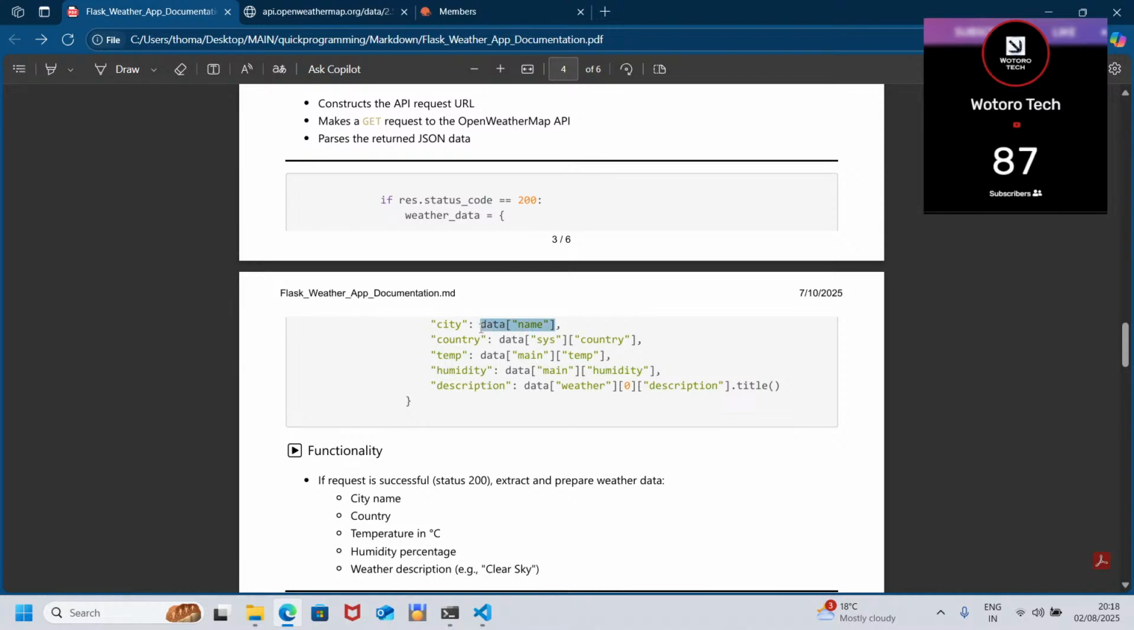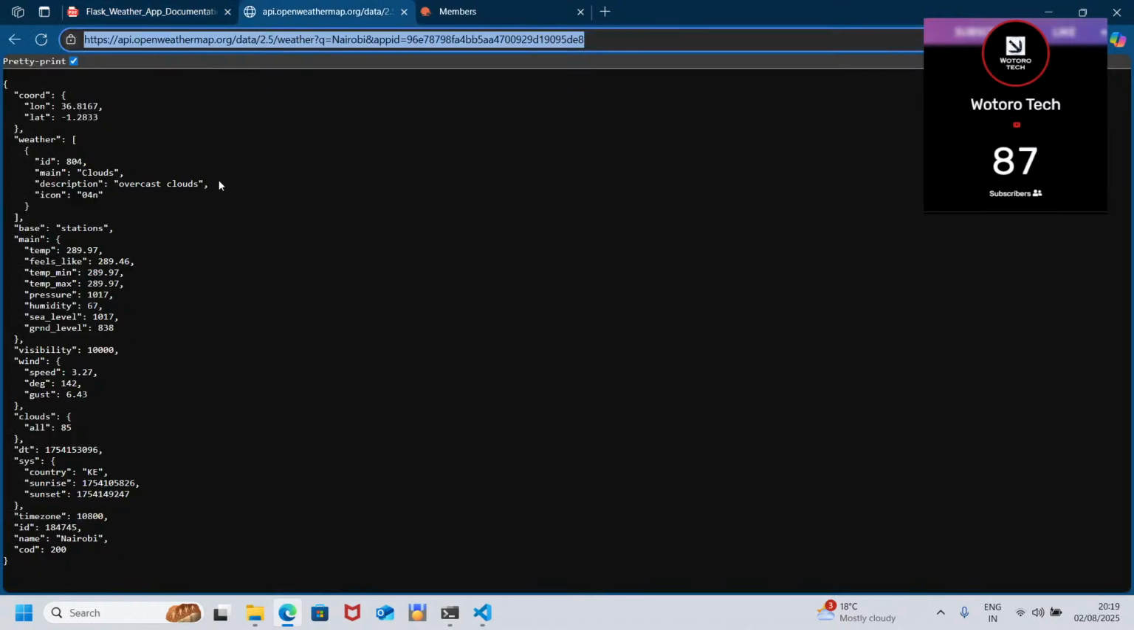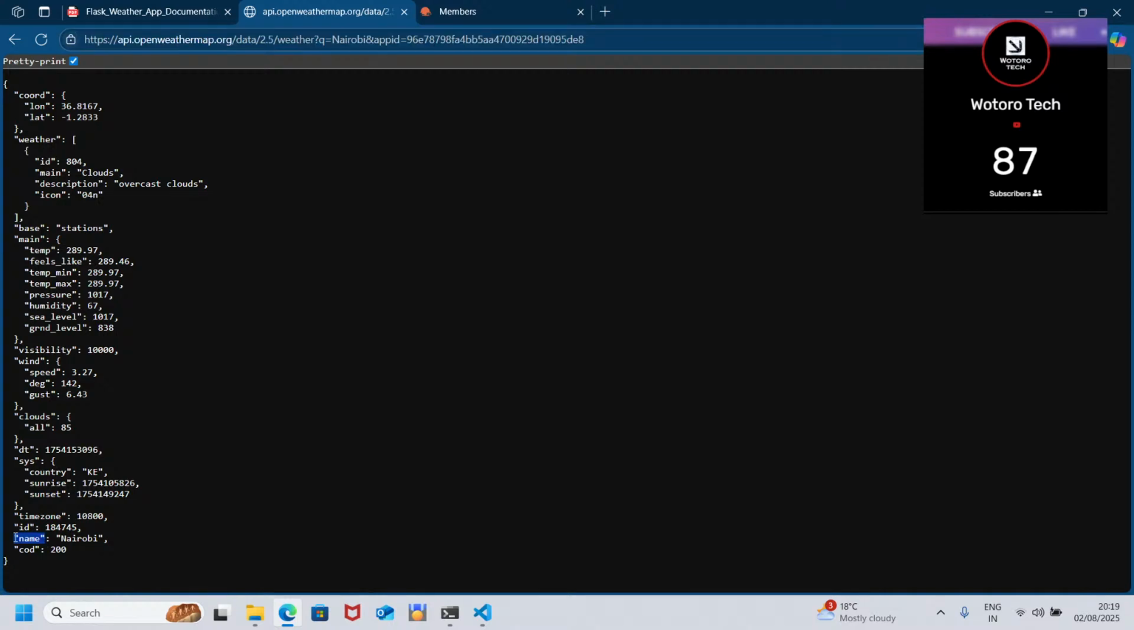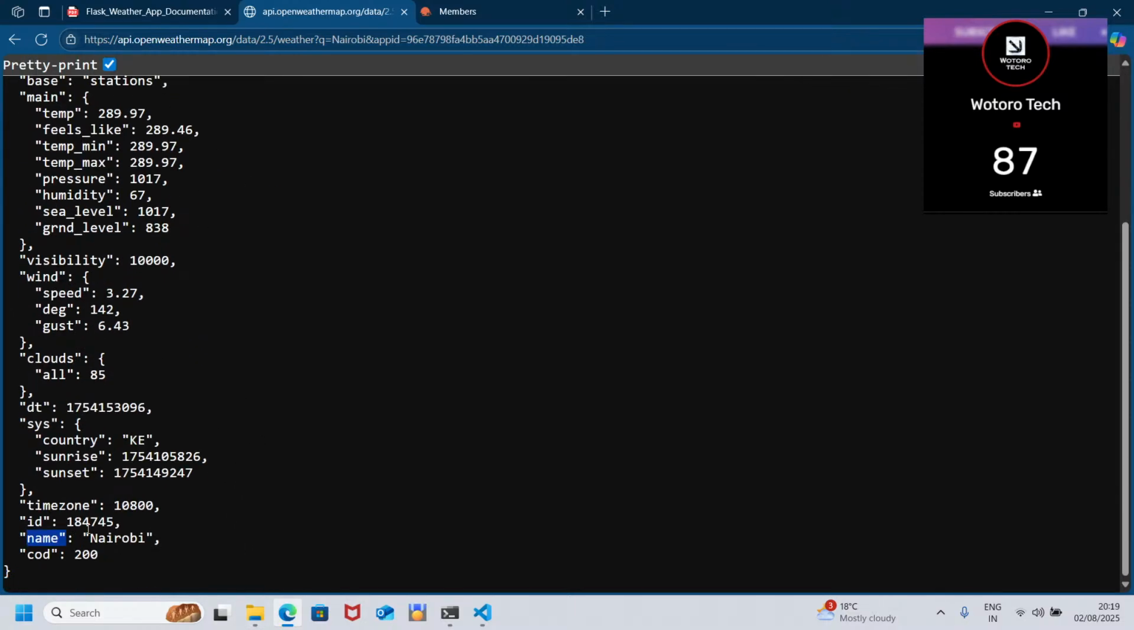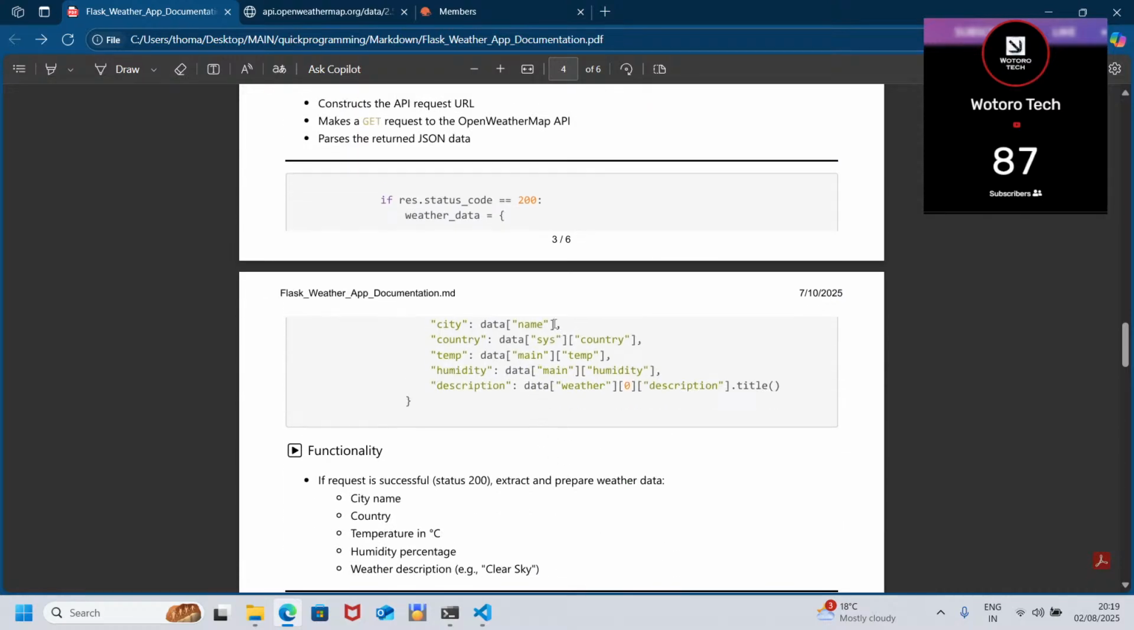We go back to this, request.json, in a JSON format. So here, look at this. Let me try to increase this, it's not visible. Look at this name. There's a name here. This name reflects the name of the city.